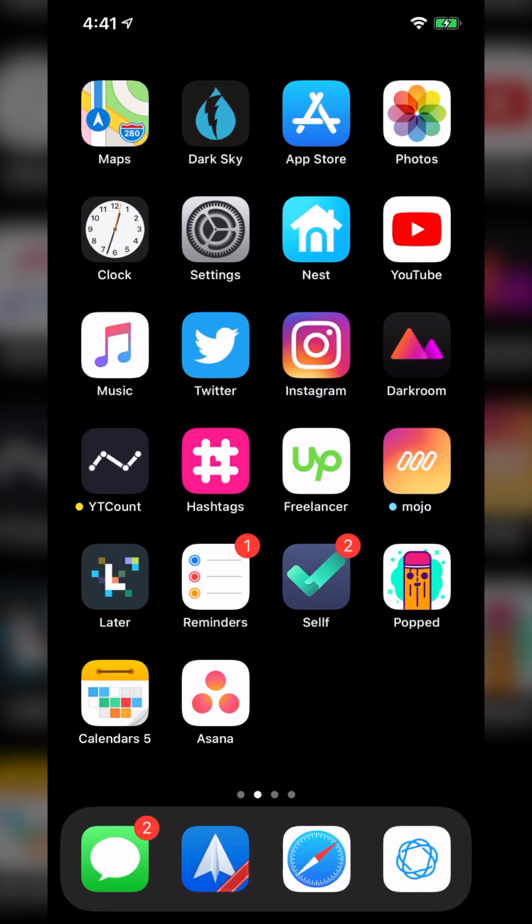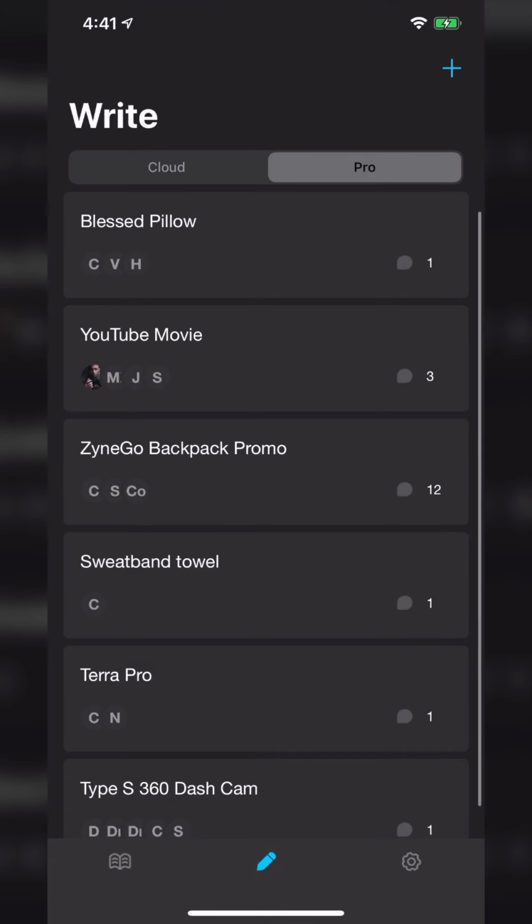Welcome back. Today we're taking a look at Popped. Now this used to be called something else, but that name's escaping me right now, so we're just going to go with this. Now this is an app for the people who need to write or enjoy coming up with storylines, outlines, screenplays, scripts for movies, TV shows, whatever, but hate the normal process of having to format properly and write either on a piece of paper or in a normal scripting software.